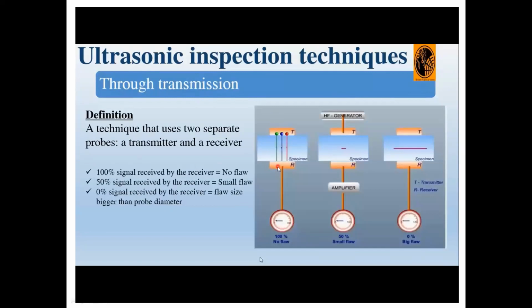This is the transmitter, this is the receiver. 100% means no flaw. 50% means there is a flaw inside. 0% means the receiver is not receiving any signal from the transmitter, which means there is a large defect under the object that completely restricts the sound wave.